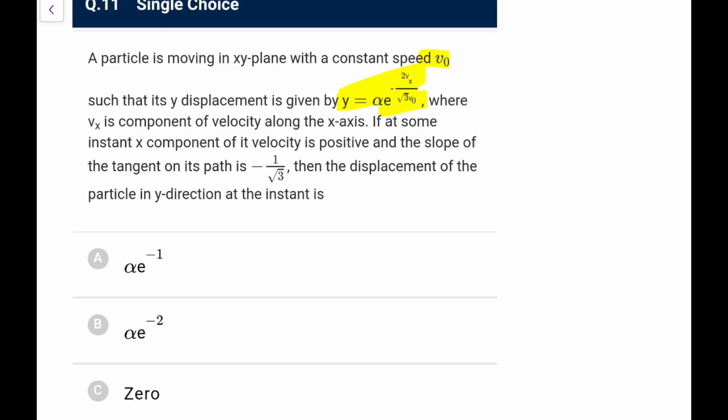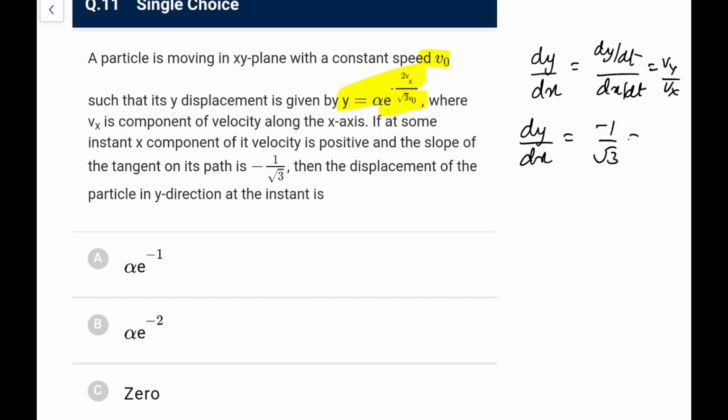Then the displacement of the particle in the y direction at this instant is going to be... The slope of the curve dy by dx can be written as dy by dt upon dx by dt, so you can always write it as vy by vx. The slope at this instant dy by dx is given as minus 1 by root 3, that is vy by vx. So vx can be written as minus root 3 times vy in this particular case.